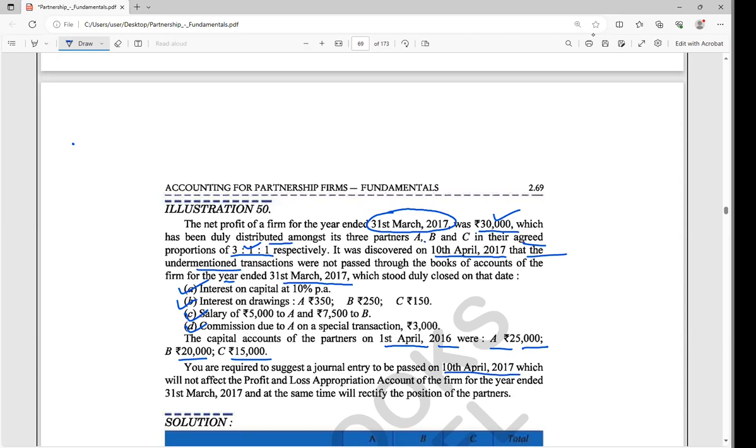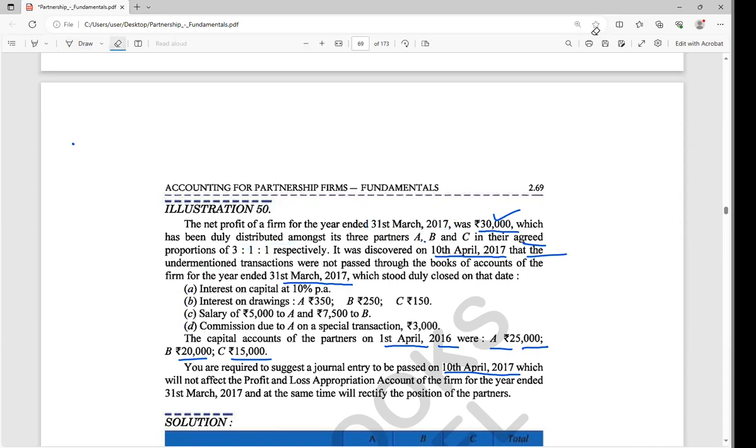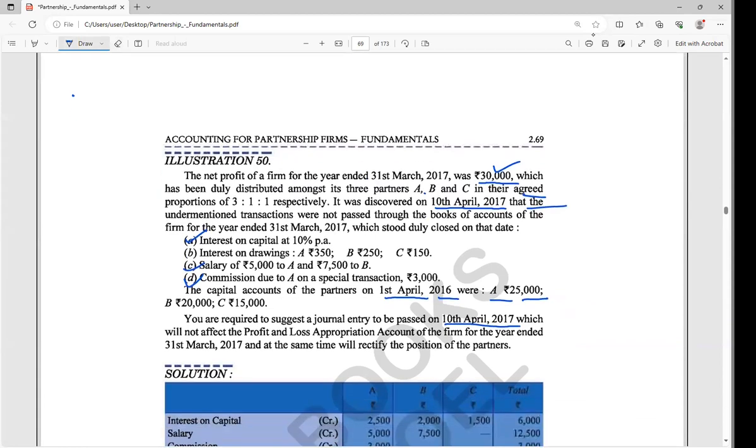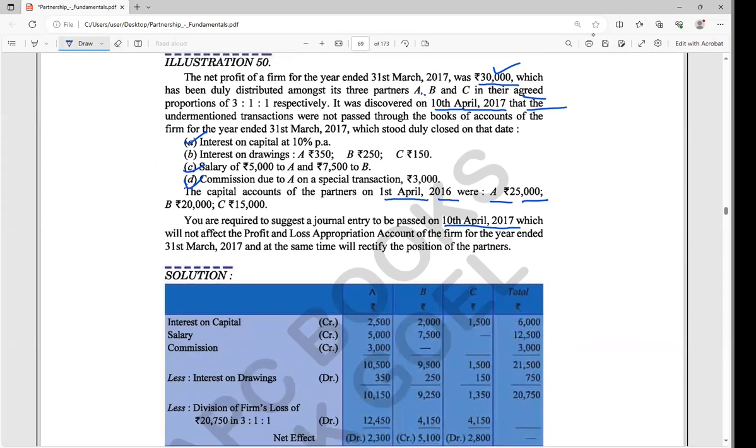Now, first thing first, the amount to be credited. Can you tell me in this question what amounts should be credited to the partners' capital? That means the partners' capital is going to get interest on capital, commission, salary. These three things are amounts to be credited to the partners. Interest on capital credited to A, B and C: total 6,000 rupees.